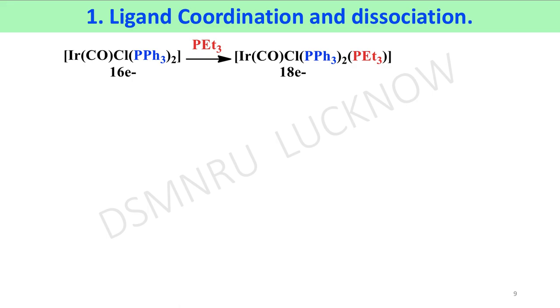In this slide, we are showing the coordination and dissociation of ligand to the iridium metal atom in Vaska's compound.